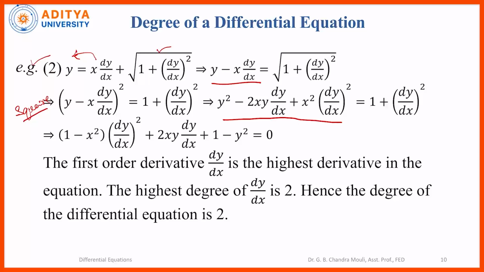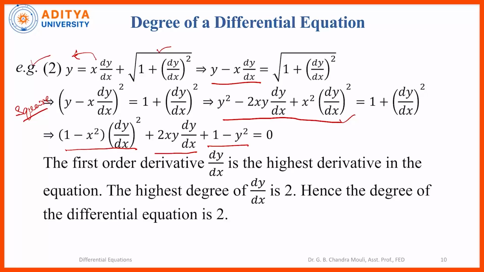On expansion we will get this, and now writing the terms in order, we get 1 minus x square dy by dx whole square and 2xy dy by dx plus 1 minus y square is equal to 0.